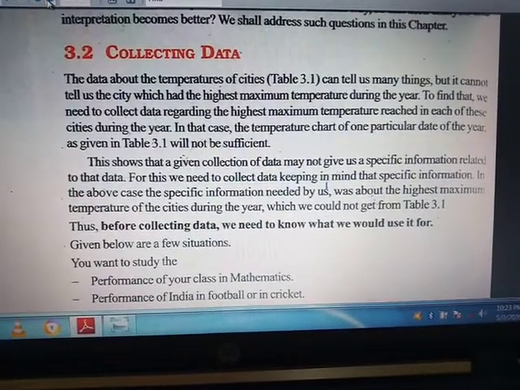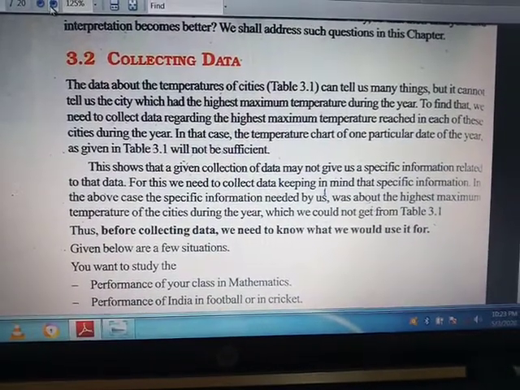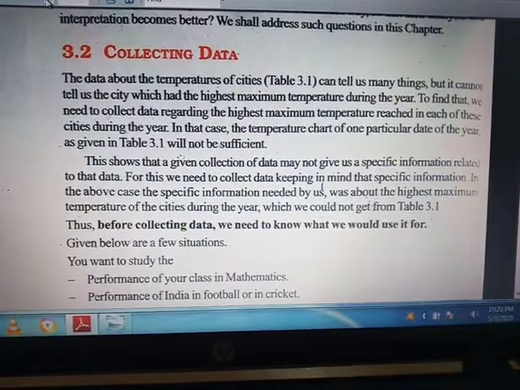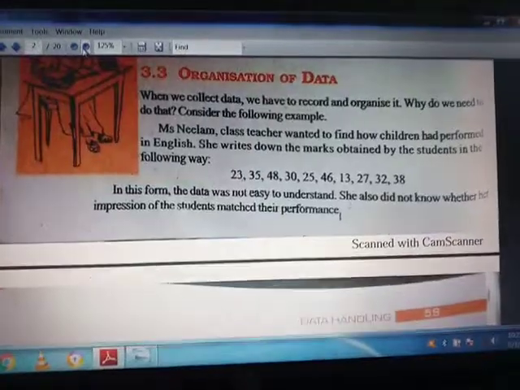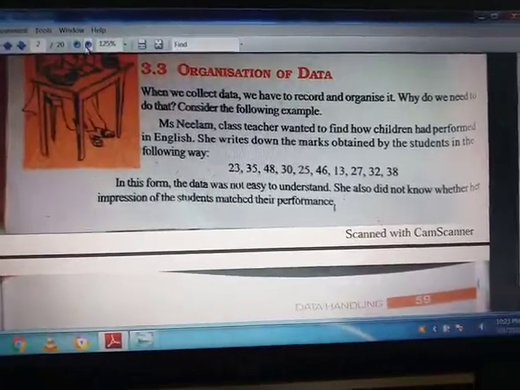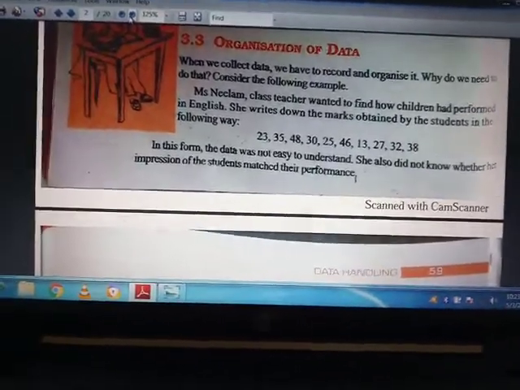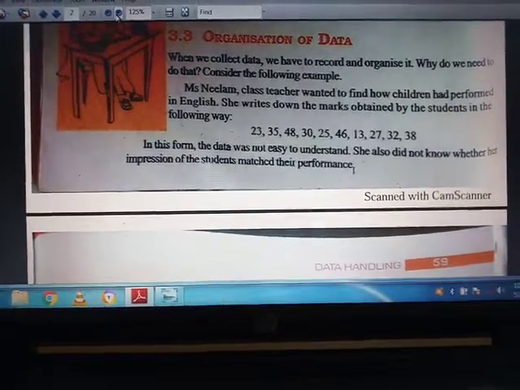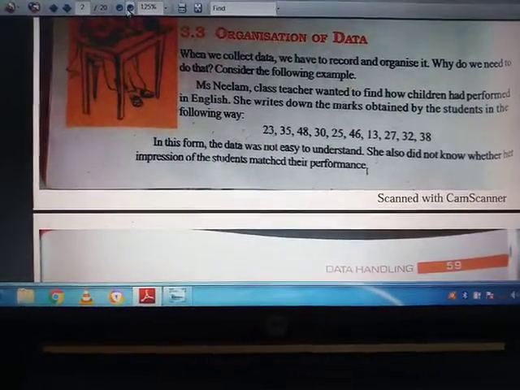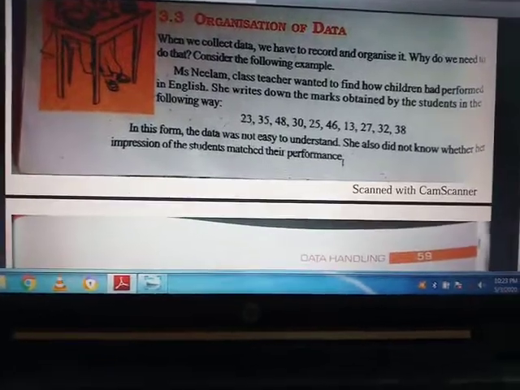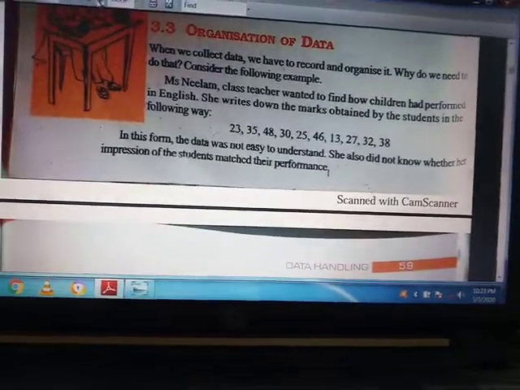Here under collecting data, the collection methods are given. After collection, as I told you, organization of data takes place. That means first we collect the data in raw form, and after that we organize the data according to its characteristics.